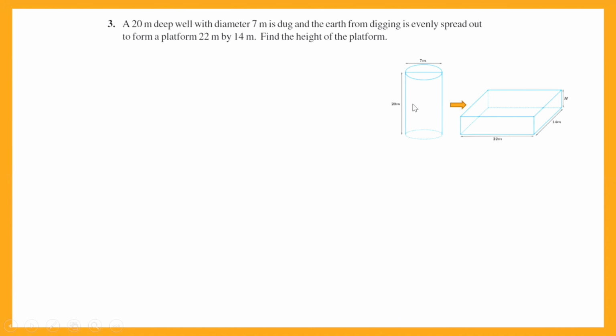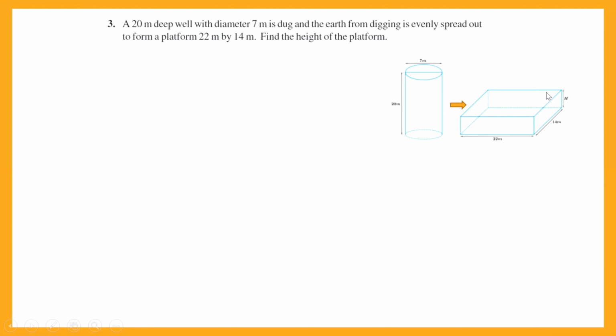Now, if you've all seen a well, it is a cylindrical depression made and the water is inside it. When you are digging the well, whatever earth is being dug out, that means whatever depression you are making, that earth will be equal to the volume of the depression made. That means that will be equal to the volume of the well. This is being just taken out and spread on a cuboidal platform.